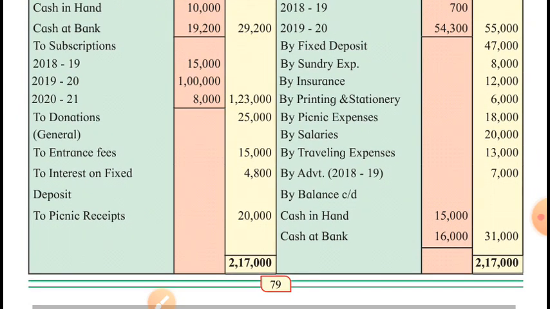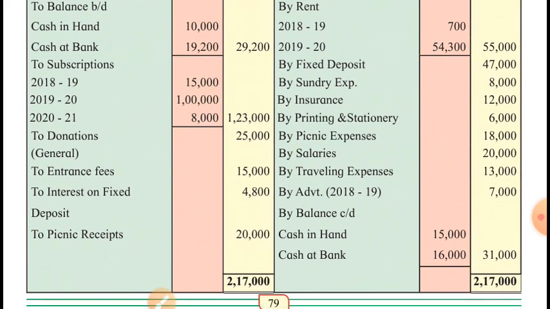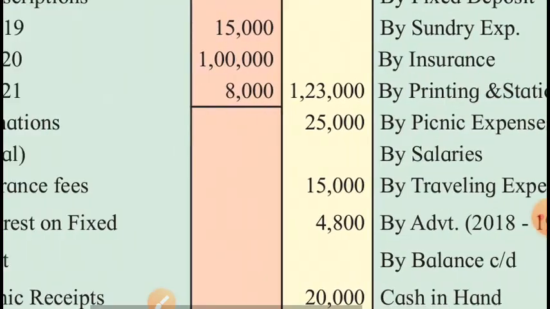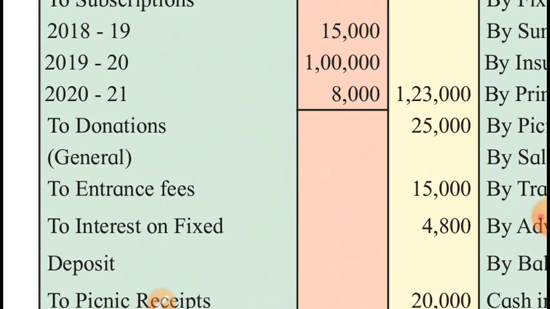Here we have received subscriptions, and in this year we have received subscription for the year 2018-19, 15,000. For the current year, that is 2019-20, we have received 1 lakh, and also for the next year we have received subscription rupees 8,000. So total subscription received this year is 1,23,000. We have received subscription. Subscription is our income, remember.